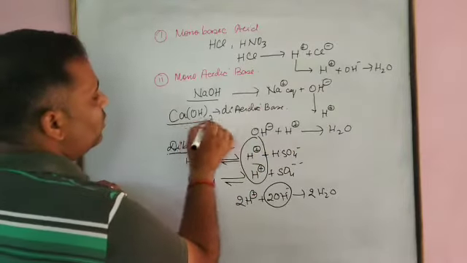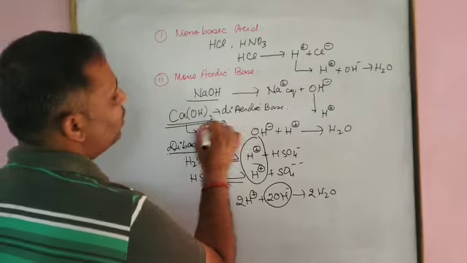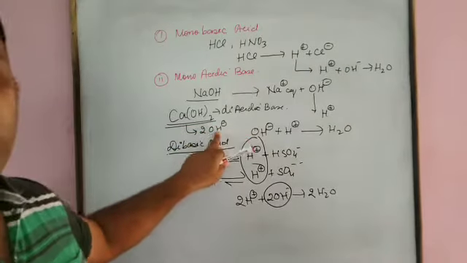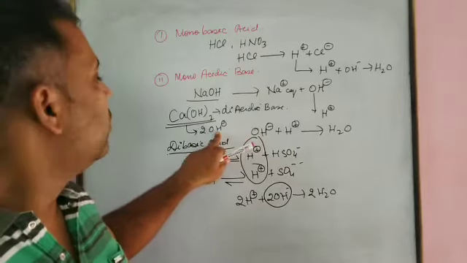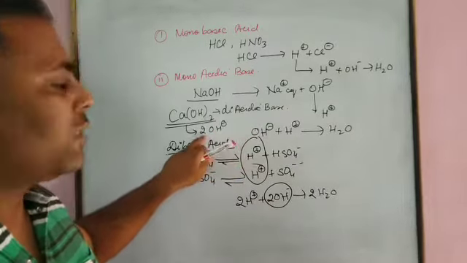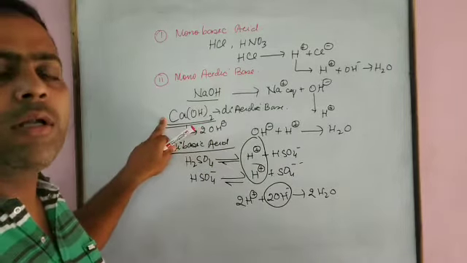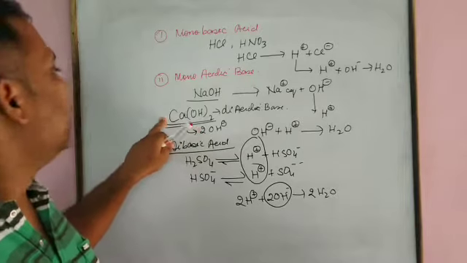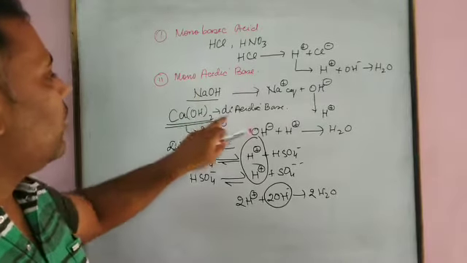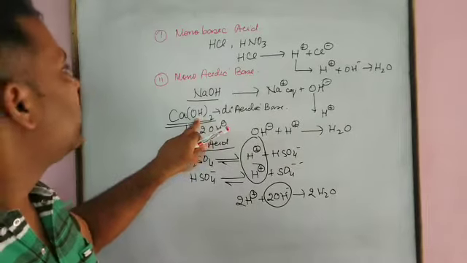Because on dissociation, this will produce two hydroxyl ions, and two hydroxyl ions will react with two protons to give water. It means one molecule of calcium hydroxide has capability to neutralize two protons. Therefore, it is termed as diacidic base because it will liberate two hydroxyl ions.